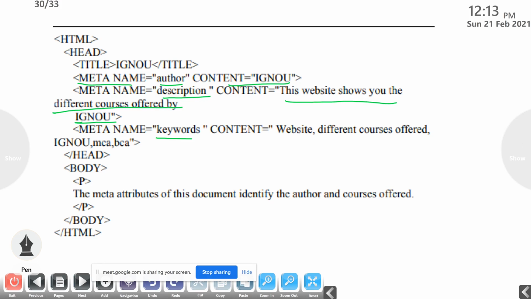Then again, meta name equal to keywords, and we can separate the content by commas: website, different courses offered, then IGNOU, MCA, BCA. So if someone is searching for IGNOU MCA, the search engine can easily recognize our web page. So this is the use of the meta tag.